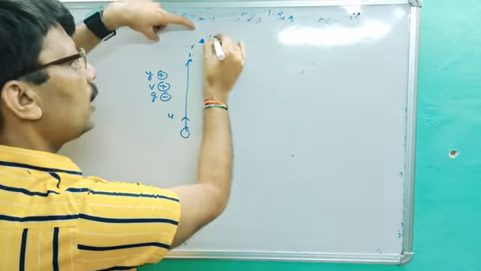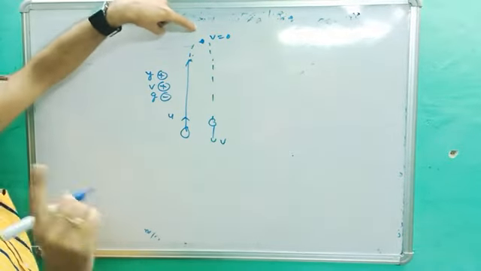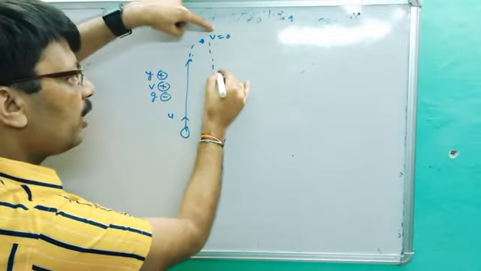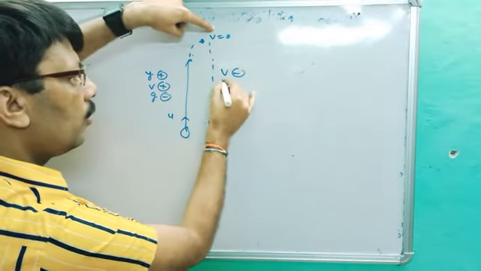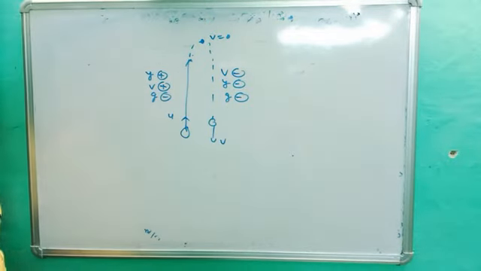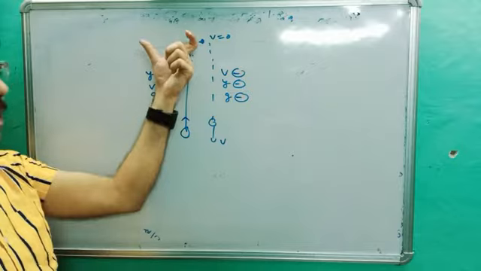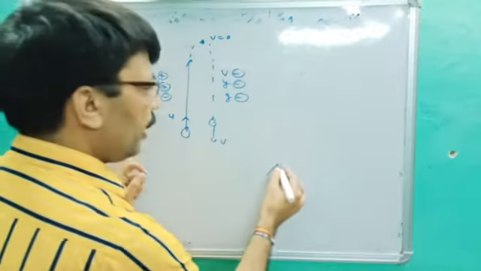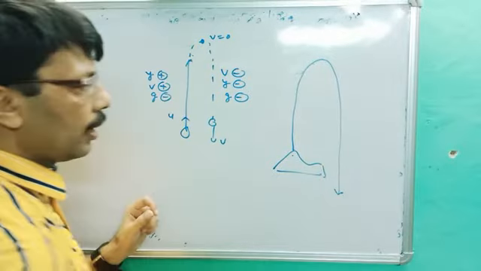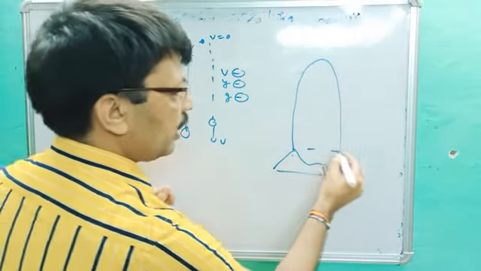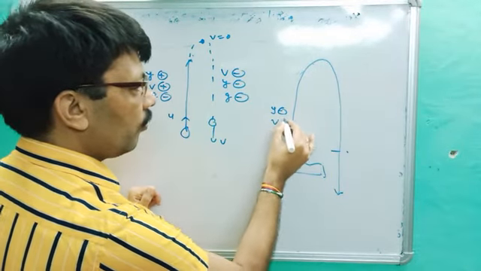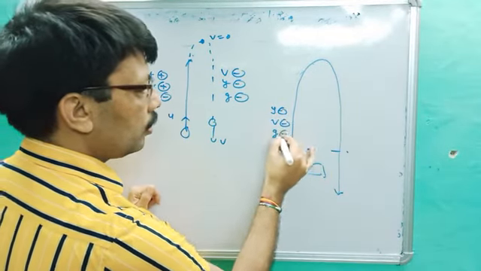When the body reaches here, velocity becomes 0, you better know. But acceleration will not be 0, keep in mind. And when it comes back, after V equal to 0, V becomes negative, Y becomes negative, and g is always negative. This is the sign convention when body is thrown vertically upward and coming down. If any body is thrown from any hill and comes down, what happens? So first it is divided into 3 parts. It will be Y negative, V negative, g negative.